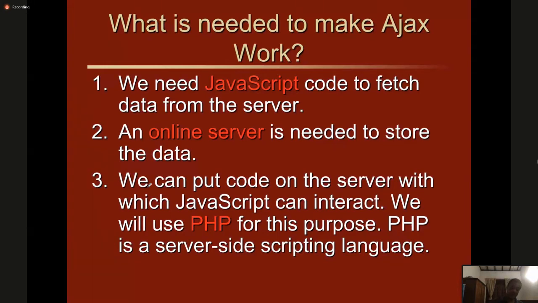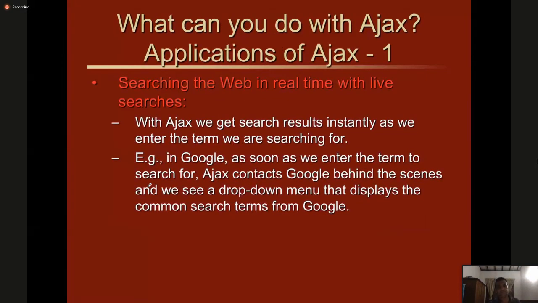One can ask, can this Ajax send data to the server? Yes. Ajax is capable of sending data to the server and also getting the data from the server. Processed data can be taken from the server. Sending and receiving can both be done by using these applications.